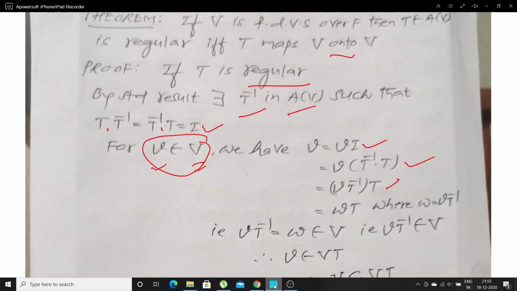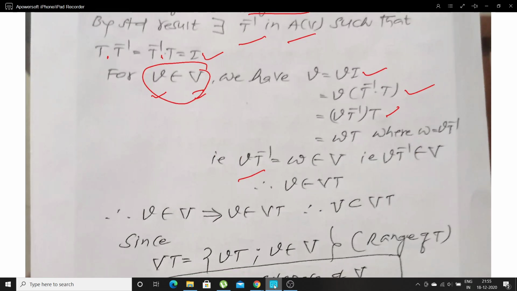Taking T to the left hand side, v T inverse is equal to w. And this belongs to the finite dimensional vector space V. What it indicates? v belongs to VT. That means if v belongs to V, then the same element belongs to VT.